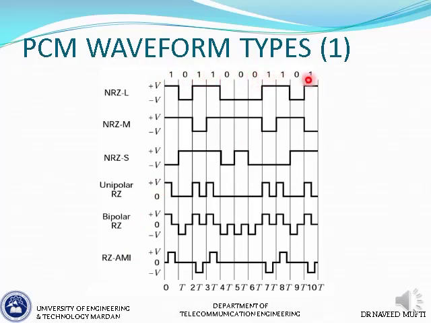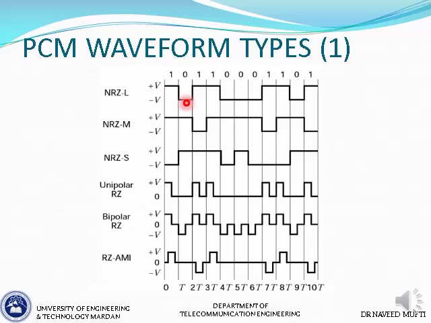This example sequence is used to construct the waveforms of all the PCM waveform types that we will study. According to this sequence, if these bits have to be represented by the NRZL waveform, this is what the waveform will look like. So plus V for 1 and minus V for 0. So that is NRZL.